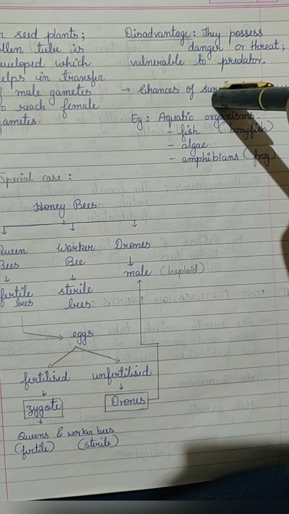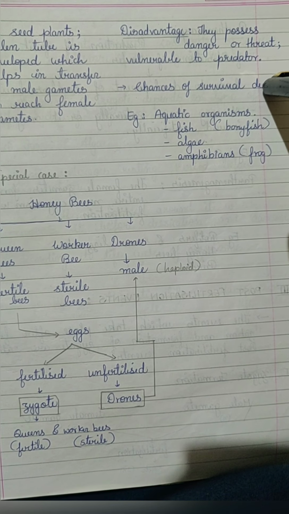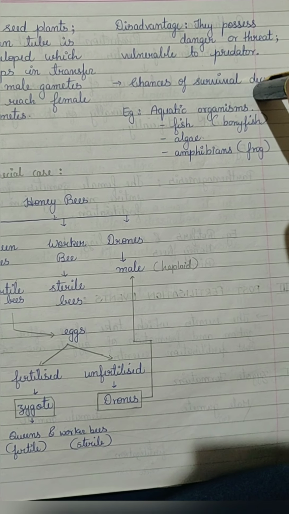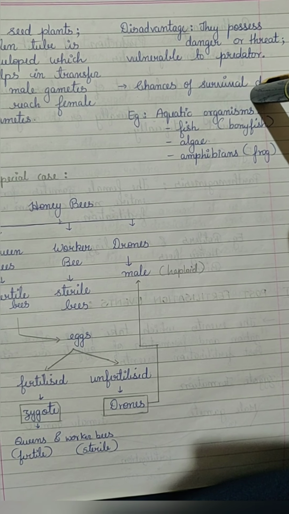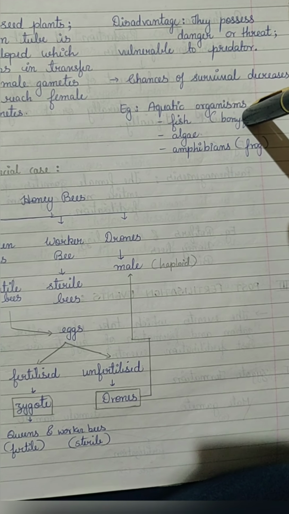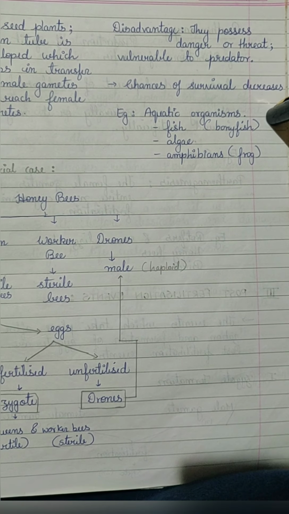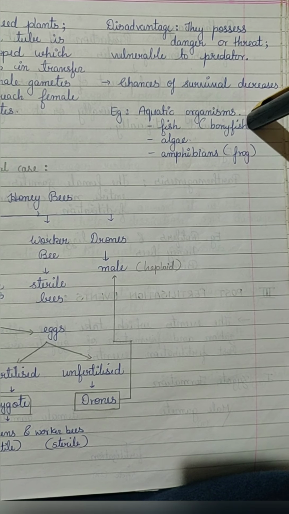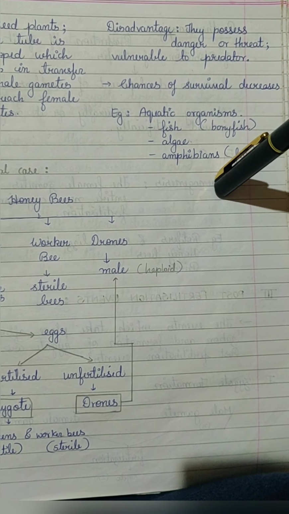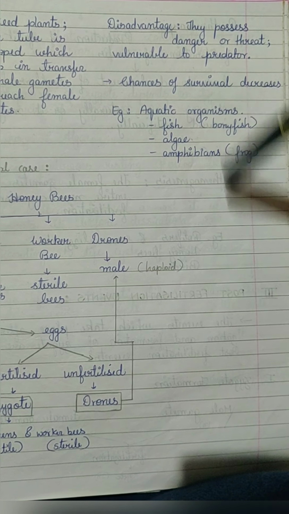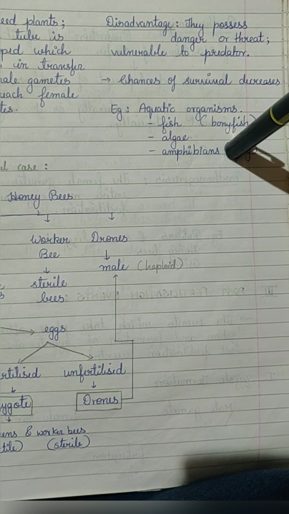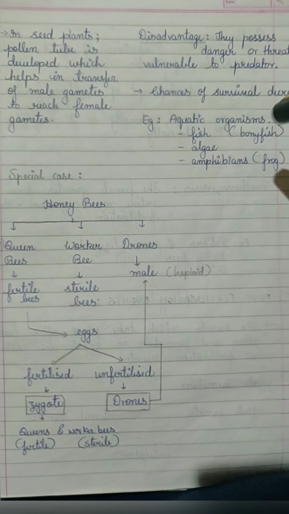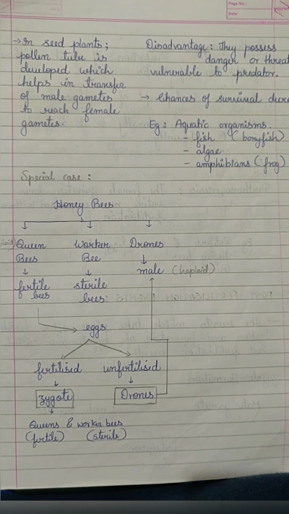A disadvantage of external fertilization is that it is vulnerable to predators, because fusion takes place outside the body, so the zygote is not protected. It is exposed to the environment, and the chances of survival of the offsprings decrease. Examples of external fertilization are aquatic organisms: fish, algae and amphibians. Bony fish among the fish, and frog is an example among amphibians. So that was all regarding internal and external fertilization.